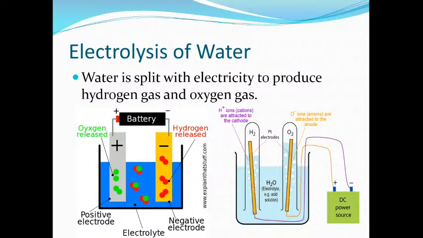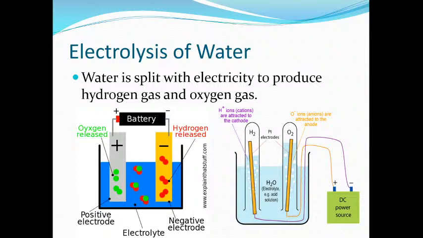On the other hand, if you are using a strong electrolyte in this setup, you can see that initially water was a poor conductor of electricity, but when you add H2SO4 to it, it increases the ions. After adding H2SO4, what is going to happen?